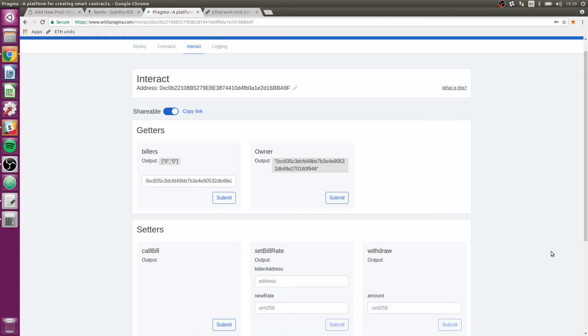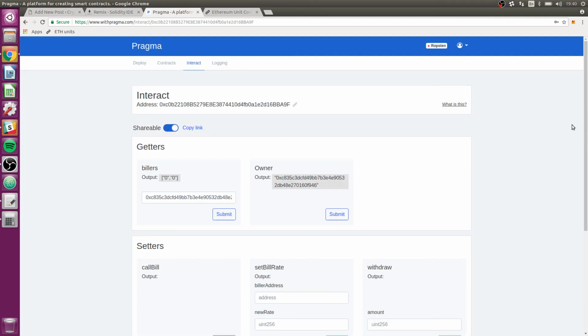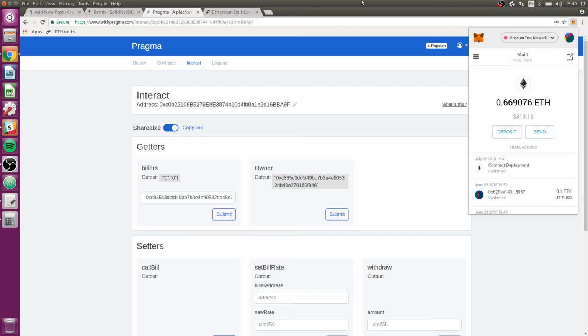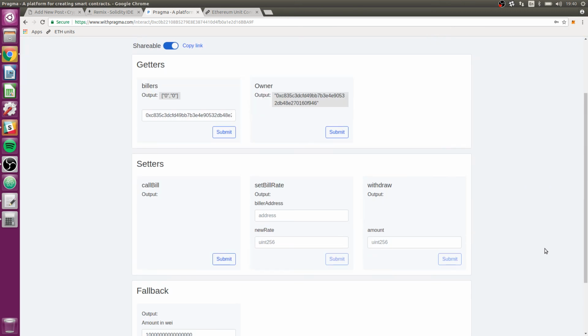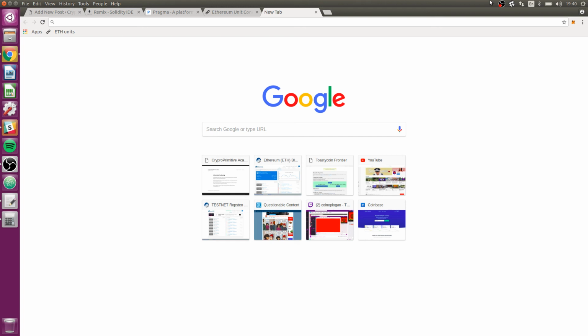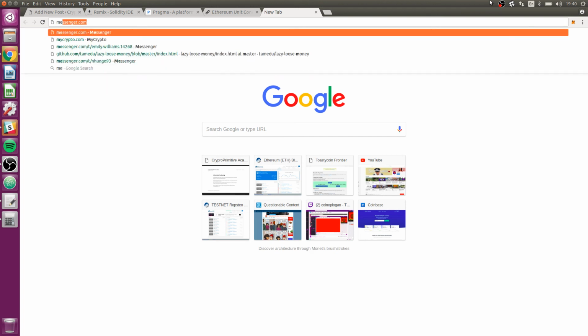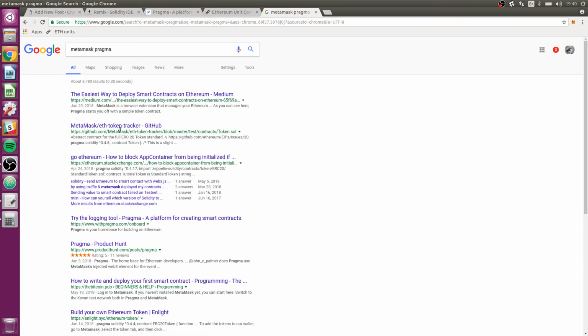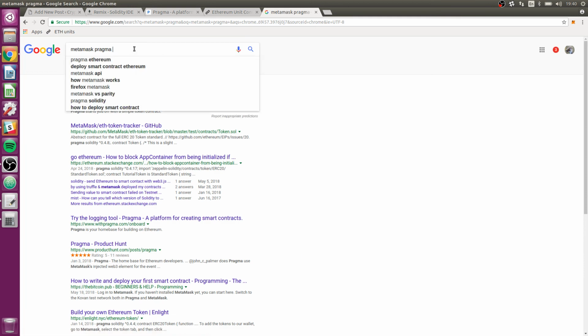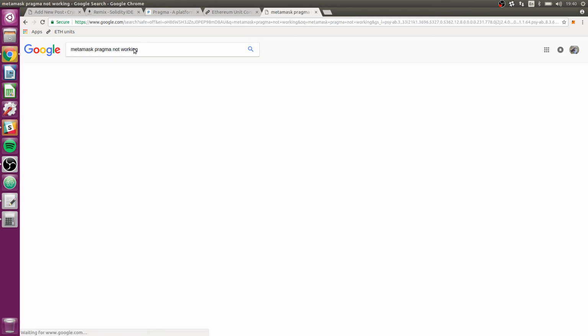Oh no. Pragma's not triggering MetaMask. Man, okay. Well, I might just have to abandon this again. Wow, that's frustrating. I wonder if there's a quick fix here. Okay. MetaMask, Pragma. Let's just see. Okay.